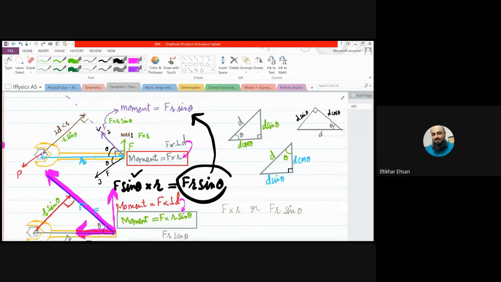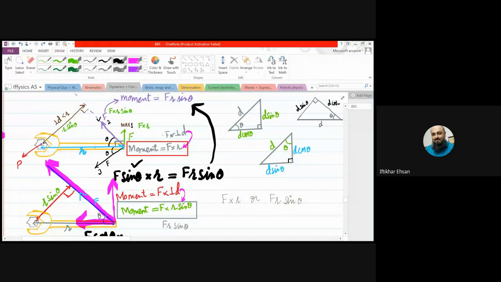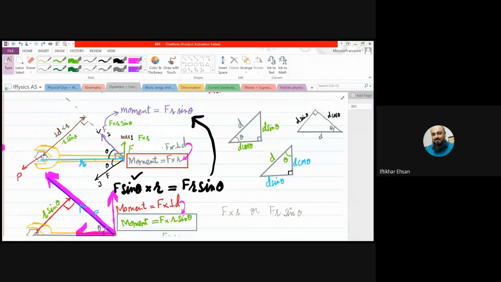So these were two derivations, and what is the result? If the force is making 90 degrees with the distance, it is simply force multiplied by distance. But if the force is making some angle theta with the distance, then the formula will be F r sine theta in each case, right?